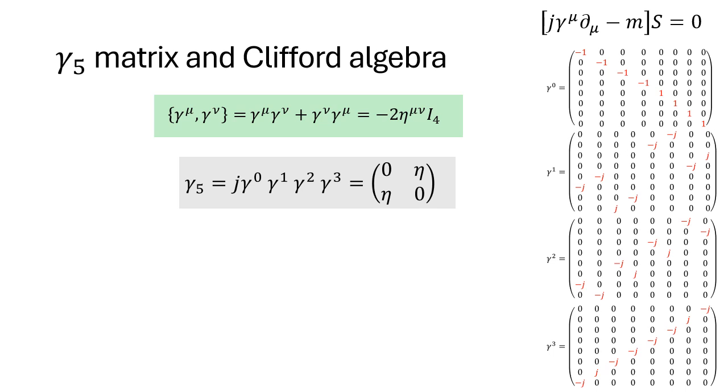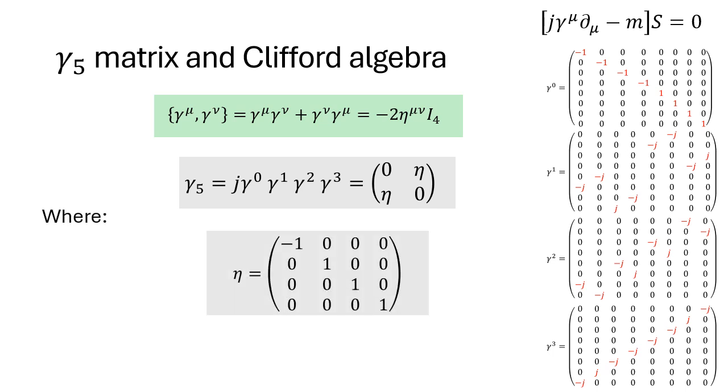And it appears to have a quite remarkable structure, with eta being the Minkowski metric. Additionally, as in the Dirac equation case, the 5th gamma matrix satisfies the following commutation relation with other gamma matrices.